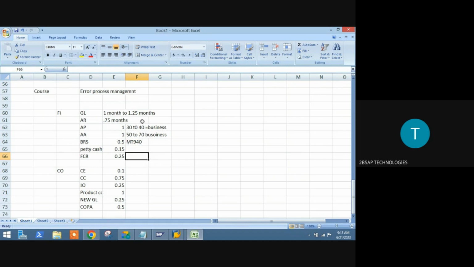FCR, foreign currency revaluation, we are going to take from scratch. That means we will create a new currency. Like what is the currency in India? It is INR, right? So how you are going to create a currency in the system, then based on that new currency, how you are going to do your transactions and how you are going to do revaluations. That entire in-depth from scratch will happen.